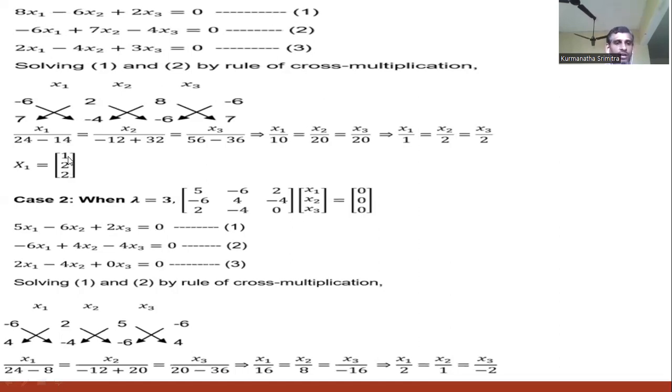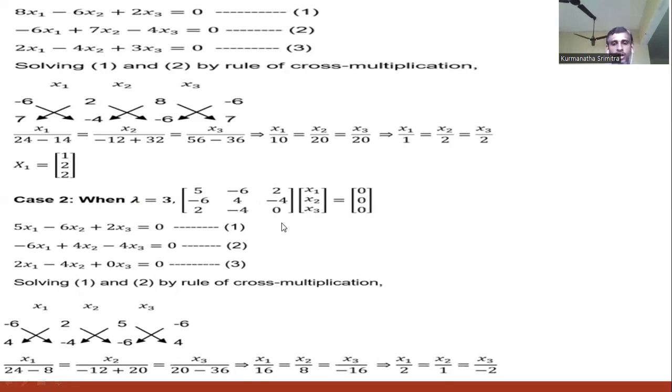So it is the first eigenvector, 1, 2, 2, as a column matrix. And next, for the second eigenvalue, we substitute in the same equation. The second eigenvalue 3 gives the equation with matrix 5, minus 6, 2, minus 6, 4, minus 4, 2, minus 4, 0 into the vector x1, x2, x3 equal to 0, 0, 0. So it is a homogeneous matrix equation.